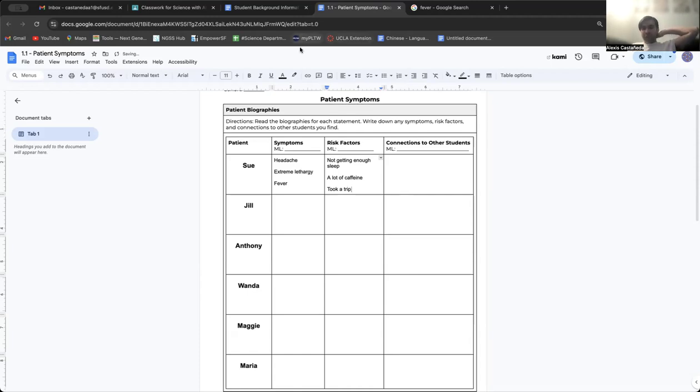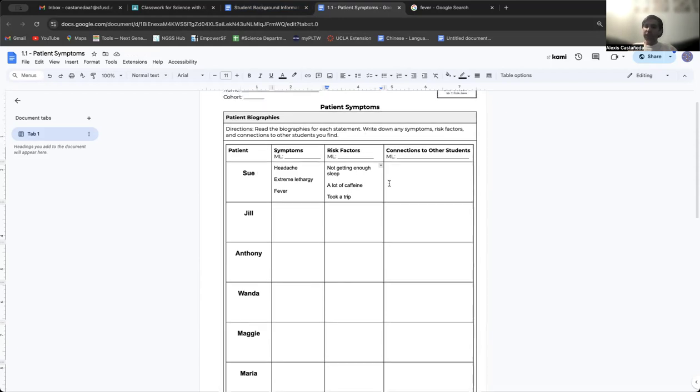So that means that she was away, right? So when you interact with more people, during the pandemic, if you remember with COVID, we stayed at home, and that was to prevent you from interacting with other people who could maybe get you sick. So the fact that Sue recently took a trip means that it's more likely that she may have gotten sick.